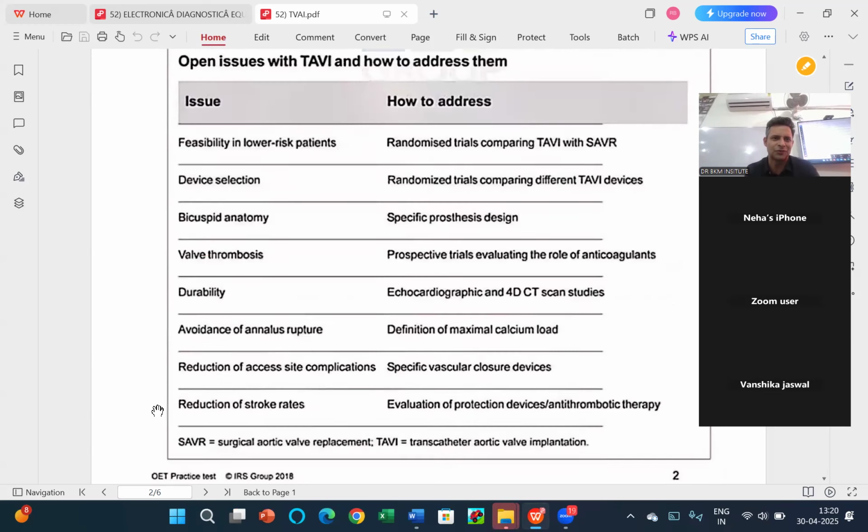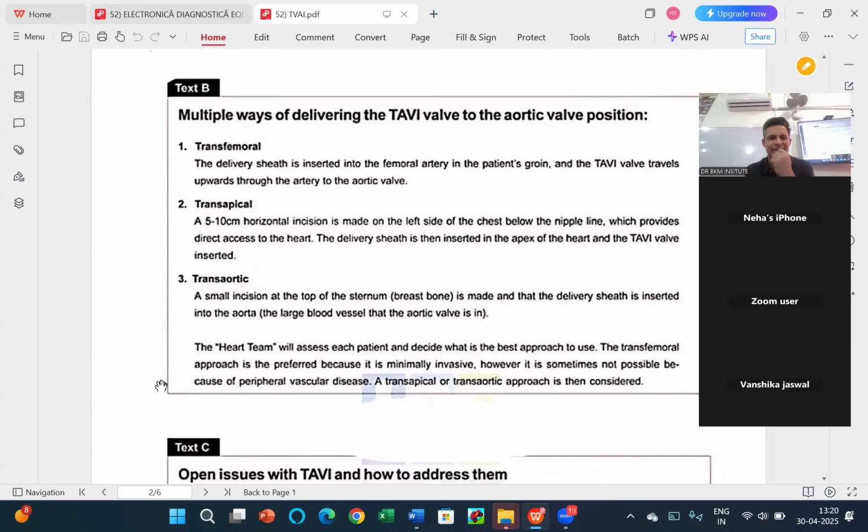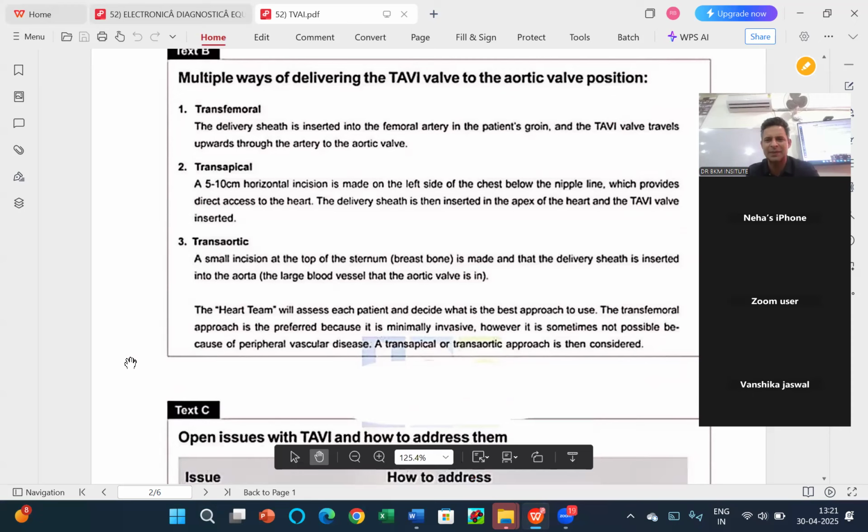I'm not quite sure whether we should write transapical or we should write an incision made horizontally on the chest which provides direct access to the heart. So if I had been the creator of the question paper, the answer should have been when we require direct access to the heart. That should be the right answer. Or transapical, then we cannot write so many words. So that's why they would have changed it to transapical. But direct access to the heart should be the right answer as per me. Okay. So transapical we are writing because we cannot write more than 3 words.